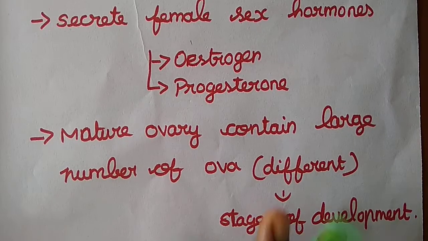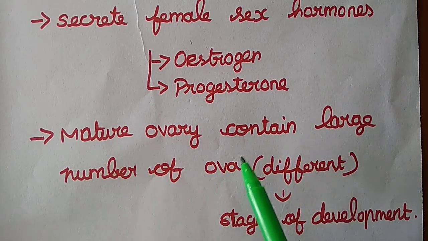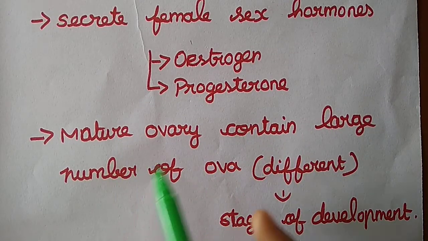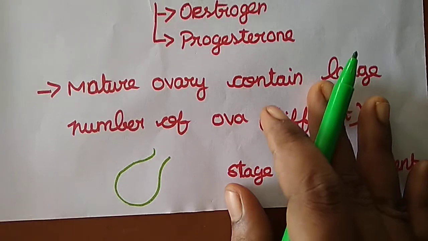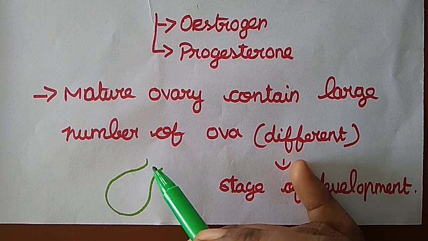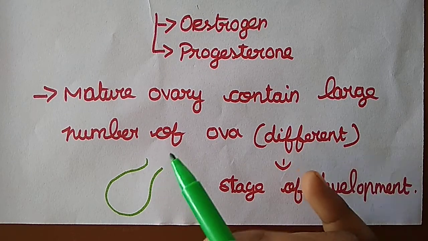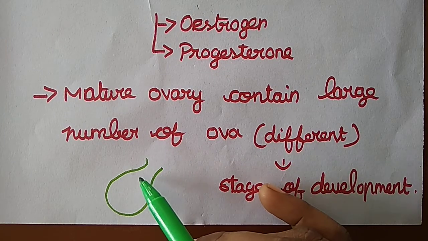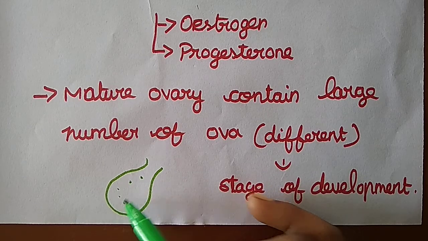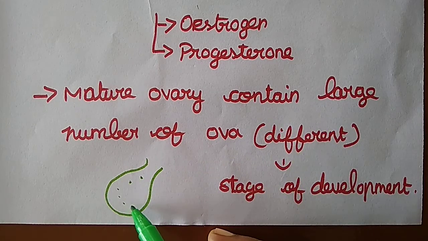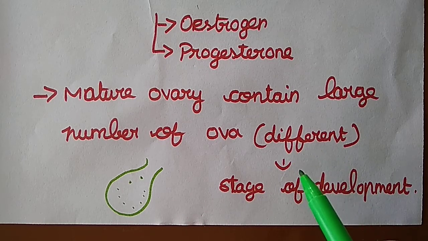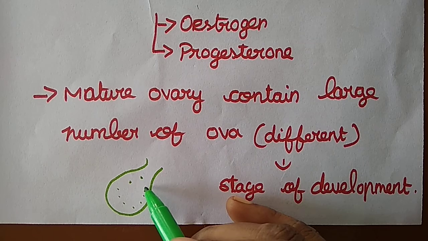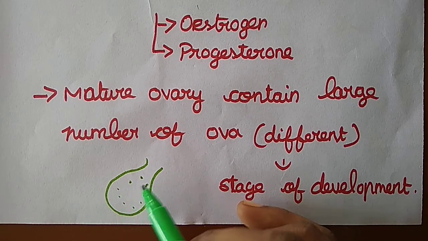the last one is that a matured ovary contains a large number of ova. When they are at the puberty stage, matured ovaries have a number of ova in that part. Okay, a large number of ova, in different stages of development. What do I mean by different stages of development? If it is the starting stage of ovum development, there are different stages of development in that.